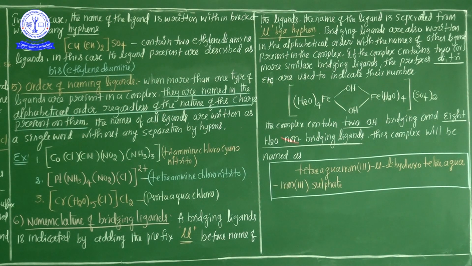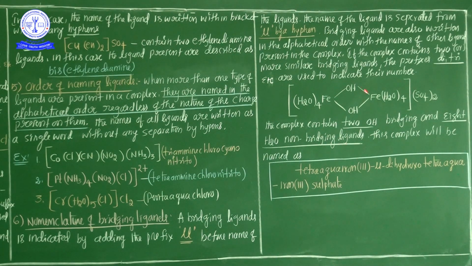For example, in this complex, the two central metal ions Fe are linked by two hydroxo groups. The hydroxo ligand acts as a bridging ligand between those two metal ions. The complex contains 2 OH bridging ligands and 8 H2O non-bridging ligands.